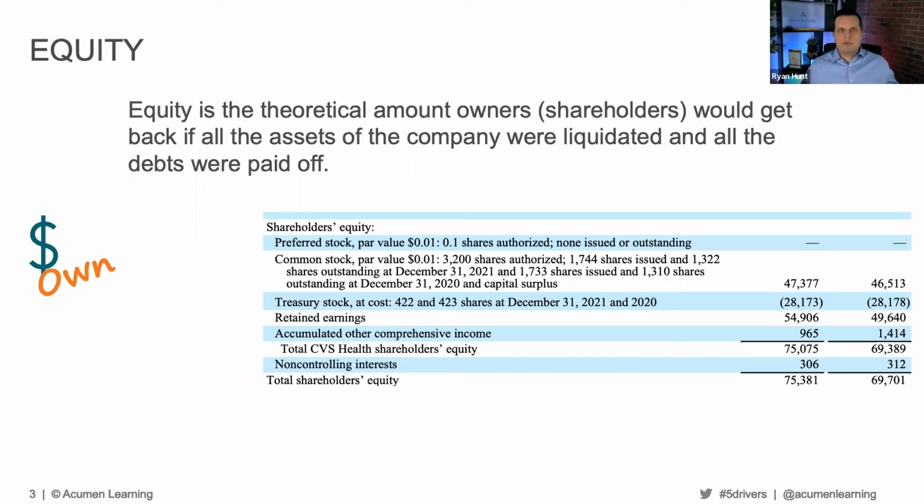So equity is theoretically the amount that owners, or in this case, shareholders, would get back if all of the assets of the company were liquidated and all of the debt paid off. It's whatever's left over, and it's the portion that shareholders actually own. Other words that you might hear in connection with equity, depending on where you are, you might hear things like net worth, owner's equity, or the book value of a company. All of those are the same thing. We're talking about total equity.